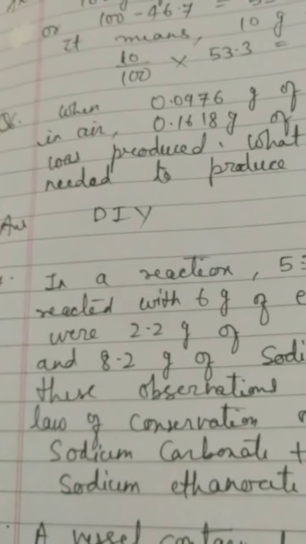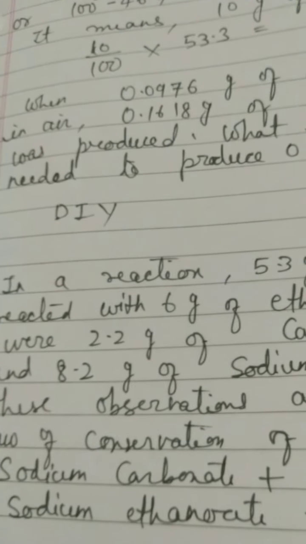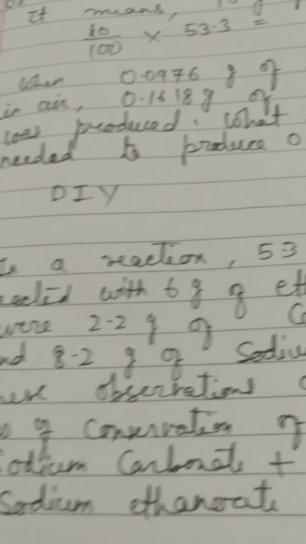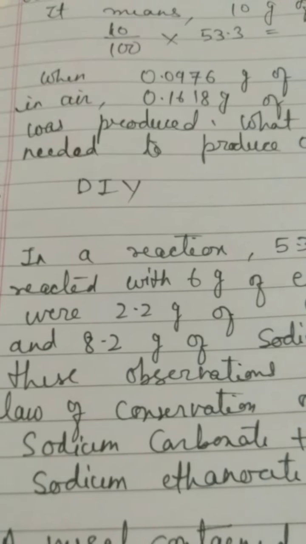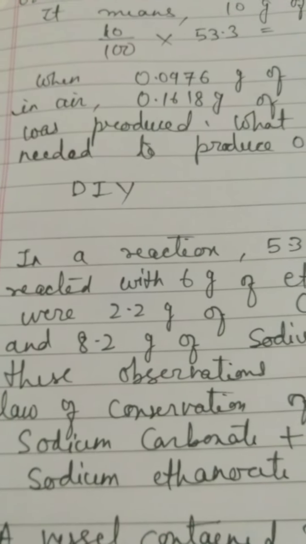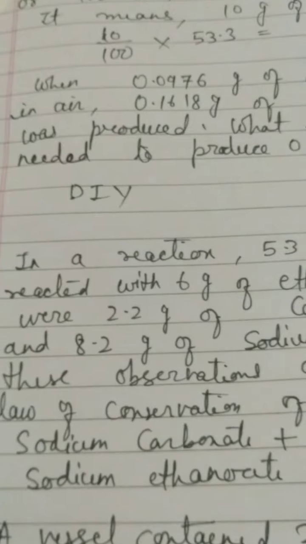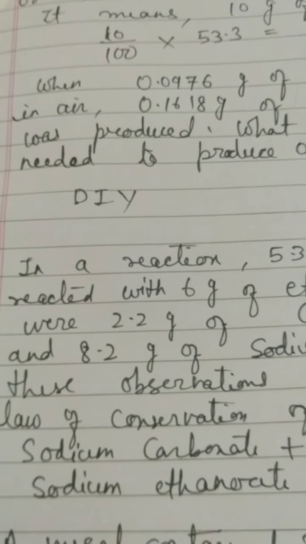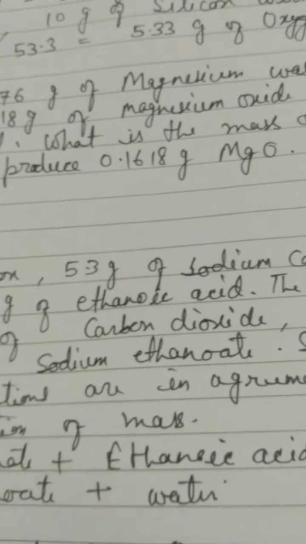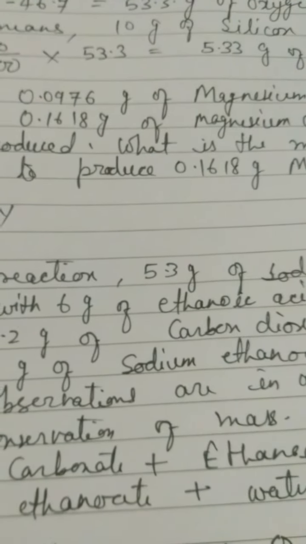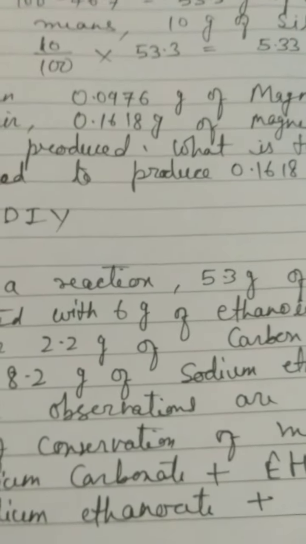You might have recalled the situation that the magnesium strip burns in the air when we heat it, and when it gets enough heated, it starts catching fire, and then it burns within a few seconds. It burns with a dazzling light and gives white ash. That white ash actually is your magnesium oxide, whose mass is given, and the magnesium mass also is given.